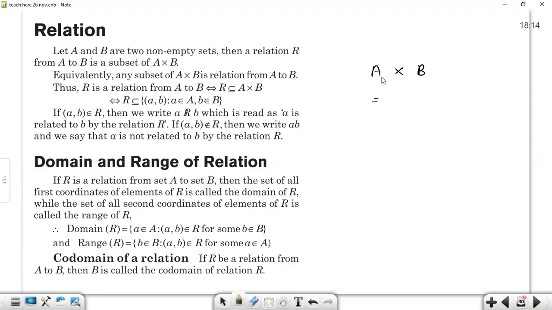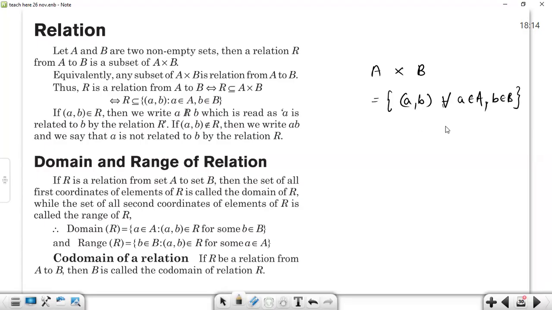In the Cartesian product, this is the set which comes out after the product, and it has elements where a belongs to set A and b belongs to set B. This is the Cartesian product set.